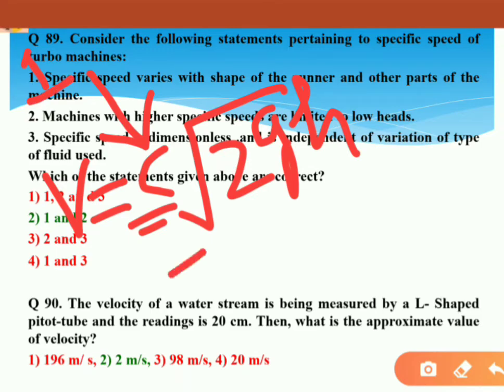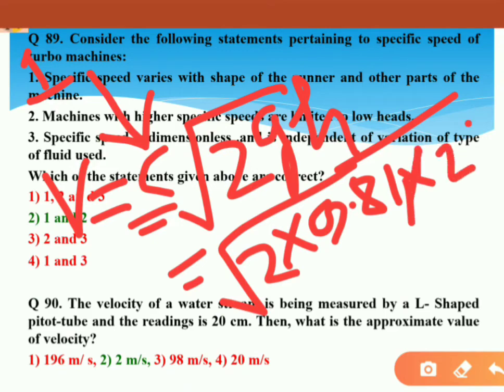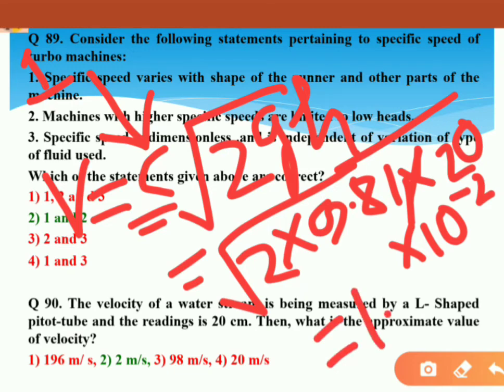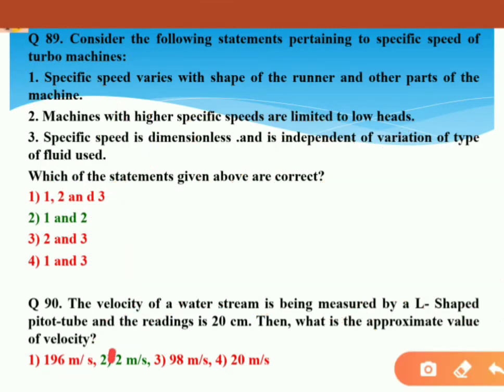Rest of all everything we know: root over 2 into g, value of g is 9.81, and h is 20 centimeters, so make it meter, 20 into 10 to the power minus 2. So ultimately we will get the answer 1.98 meter per second, which is almost equal to 2 meter per second. So option 2 will be the correct answer for 90.